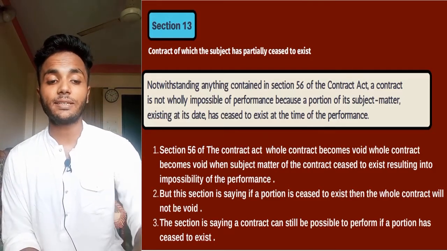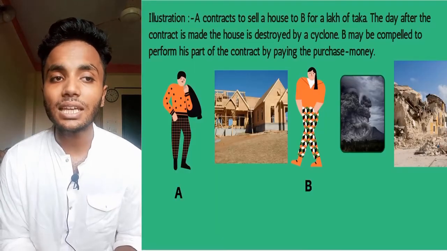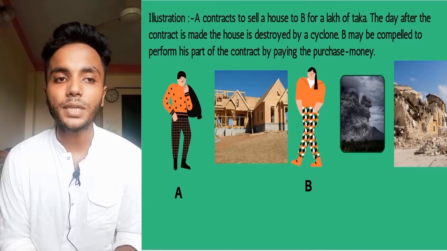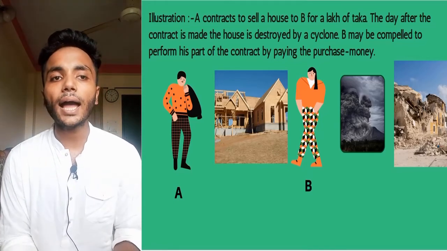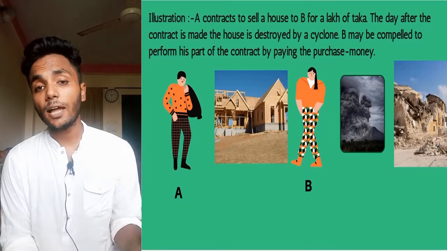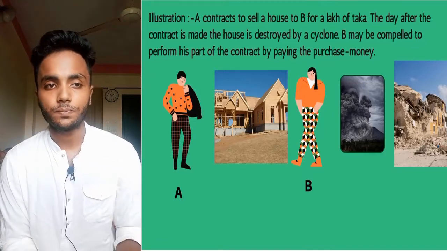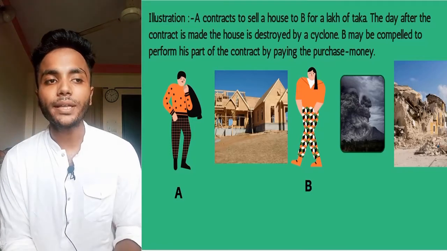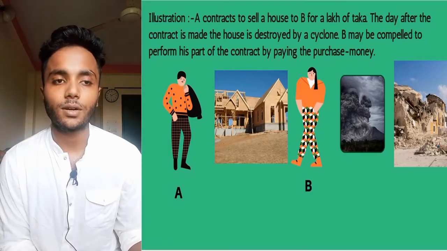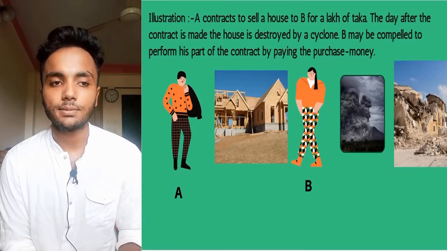We will take an example. Here, A contracts to sell a house to B for a lakh of taka. The day after the contract is made, the house is destroyed by a cyclone. B may be compelled to perform his part of the contract by paying the purchase money.